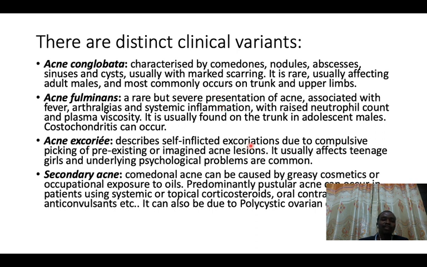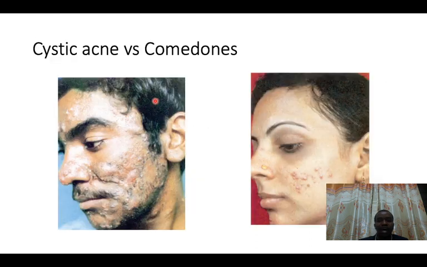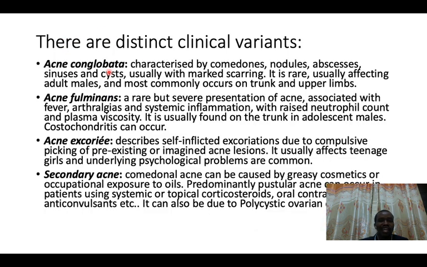So acne has different forms. Remember, the normal acne that we talk about is acne vulgaris, but there are some other forms of acne. You have acne conglobata. In acne conglobata, one has nodular cystic lesions. As you can see, this person is severely affected with nodular cystic skin lesions. Someone with this type of acne, called acne conglobata, has comedones, nodules, abscesses, sinuses, and cysts.